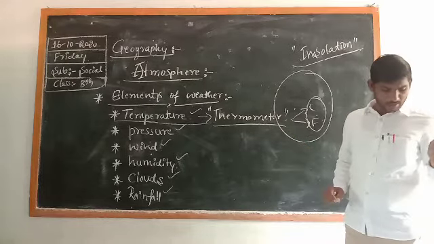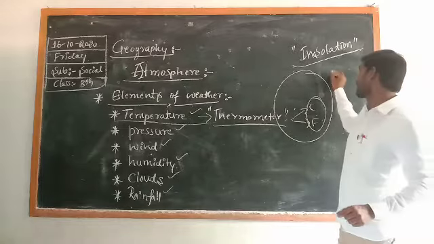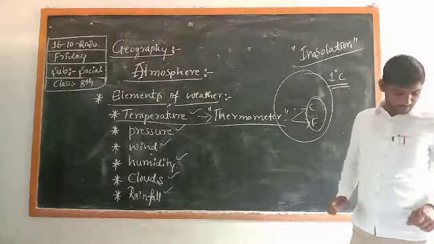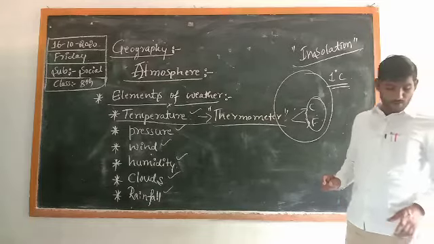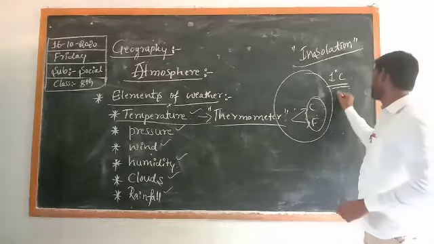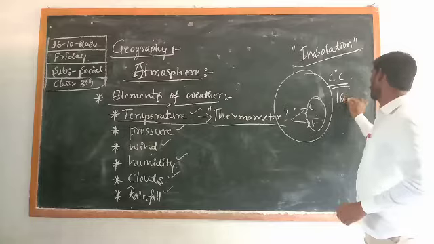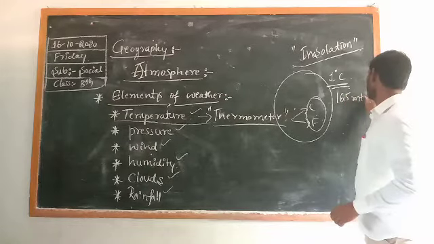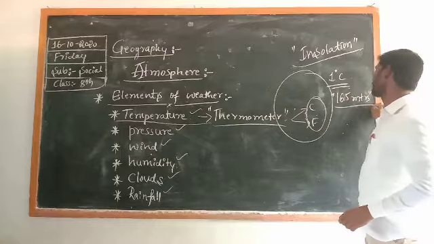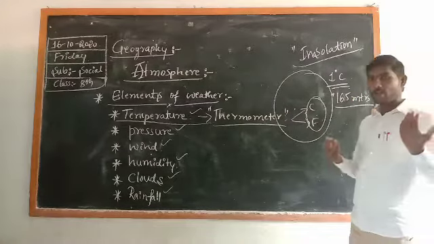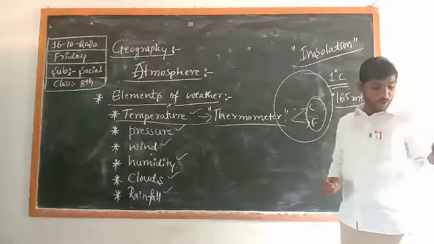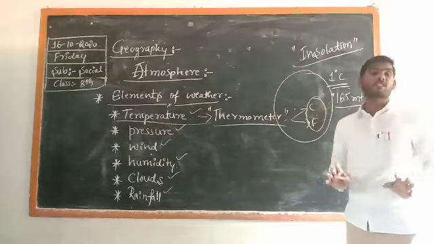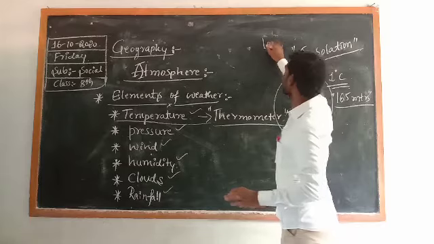The rate of decrease is 1 degree Celsius for every 165 meters. Once again I repeat that. Here we have to understand about normal lapse rate. Lapse means less. What is the meaning of lapse?